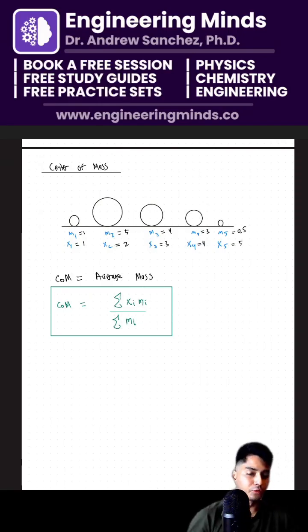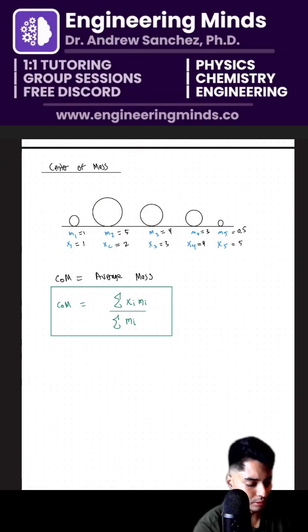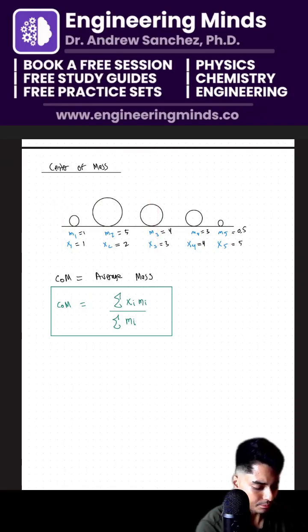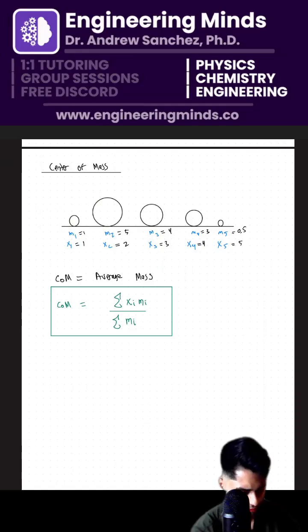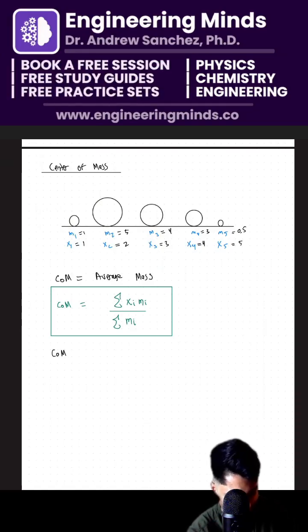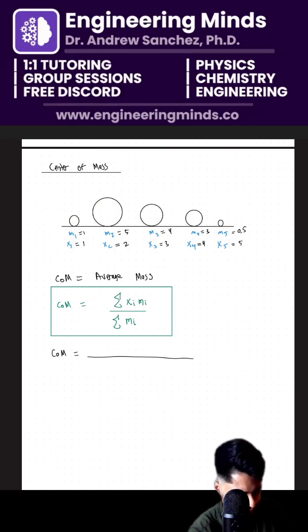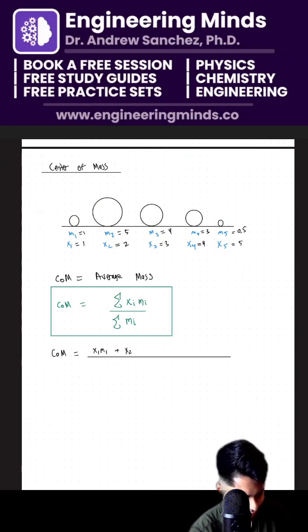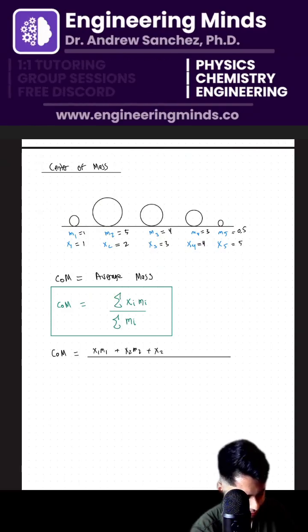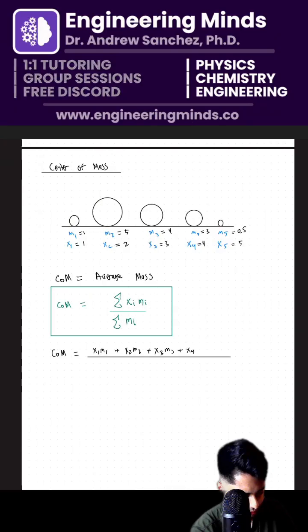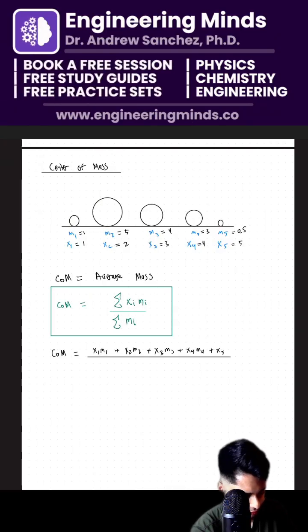So if our formula is correct, we should get something less than 3, but more than 0. And we're going to say that they're off to the side here. So I'm going to plug in my formula and say that the center of mass is the sum total of those positions times those masses. So namely, I have x1 m1 plus x2 m2 plus x3 m3 plus x4 m4 plus x5 m5.